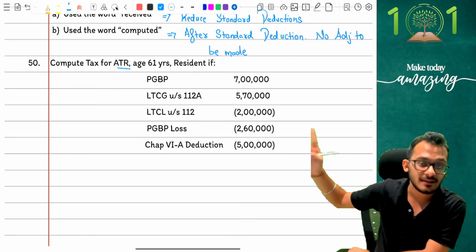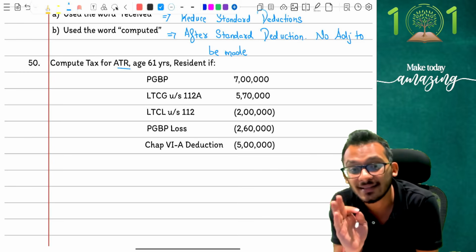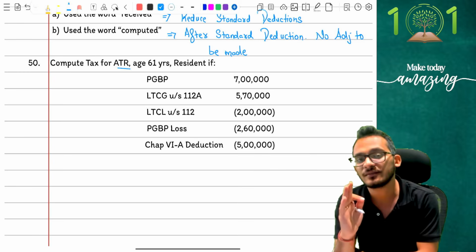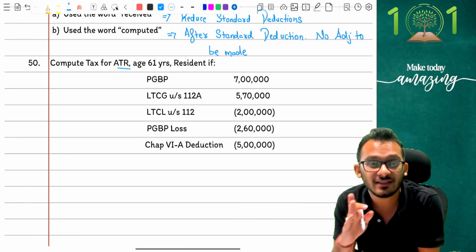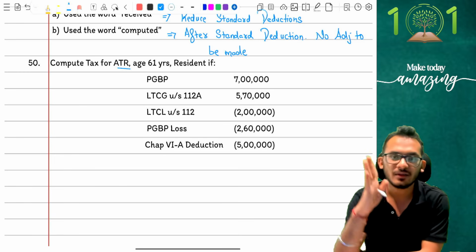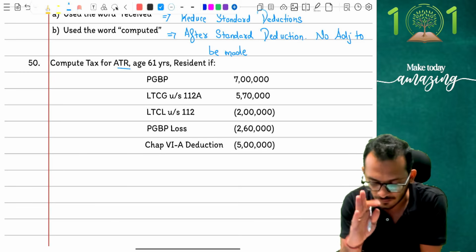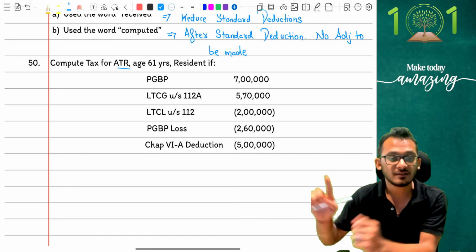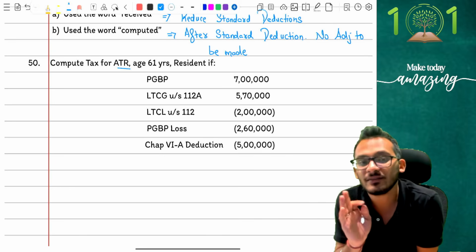I have Chapter 6A also. I have losses also. What takes place first is the question, and the answer is fairly simple. It's always in the same sequence. First happens losses. So first, I have to set off my losses. I have two losses, one is LTCG, one is PGBP. Tell me which should happen when.